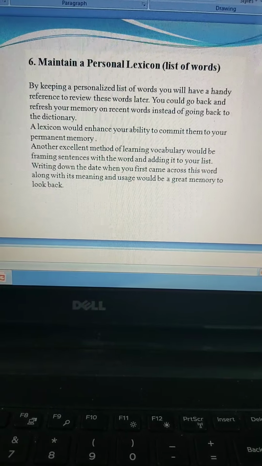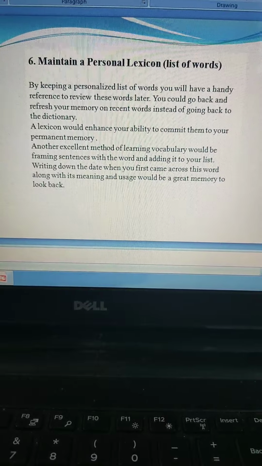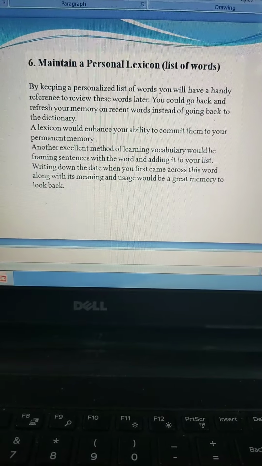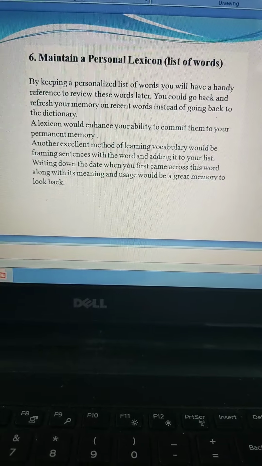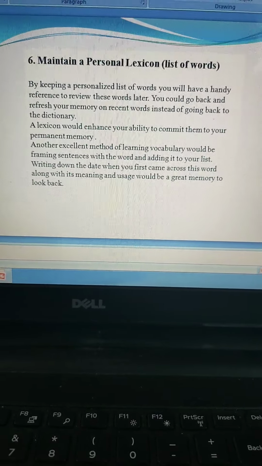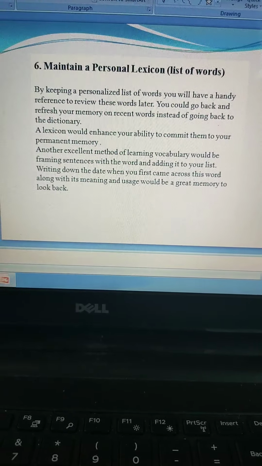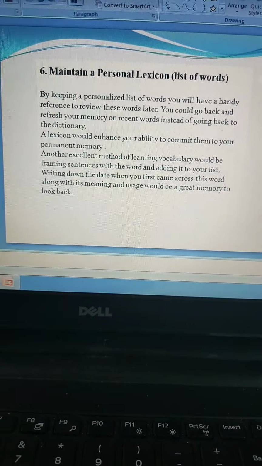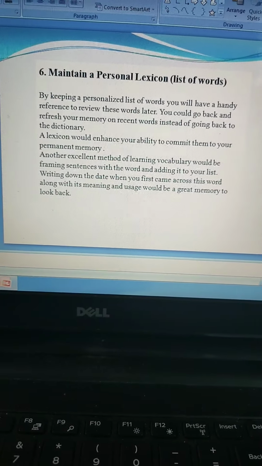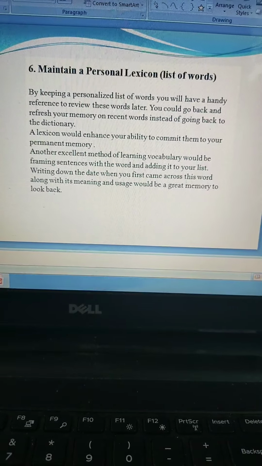So the list of words actually helps you to review them whenever you want to, or it will also help you to refresh your memory, that these are the words that you've written. Some of us also have this habit of writing the word and the date on which we learned this word. This will refresh you. Oh my God, 2 years ago this was the word that I learned on this day. It's going to refresh your memory too. So see that you have a lexicon.